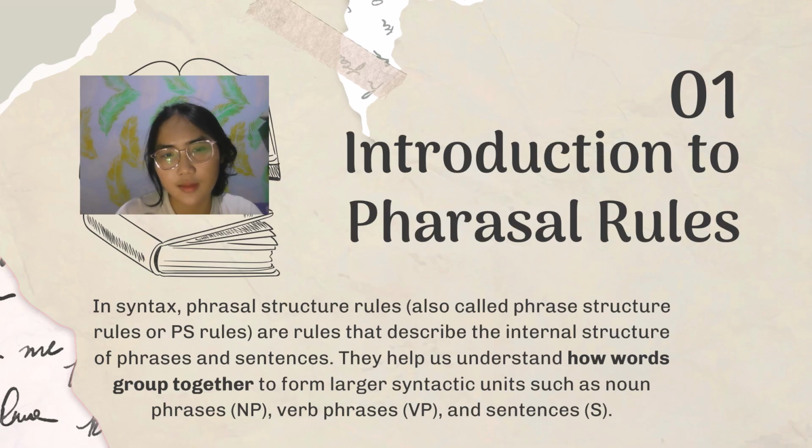In syntax, phrasal structure rules, also called phrase structure rules or PS rules, describe the internal structure of phrases and sentences, and help us to understand how words group together to form larger syntactic units such as noun phrase is NP, verb phrase is VP, and sentence is S.